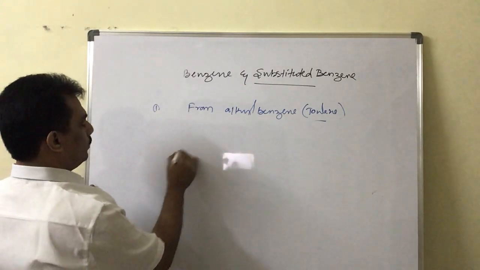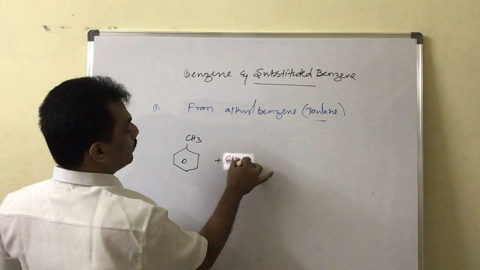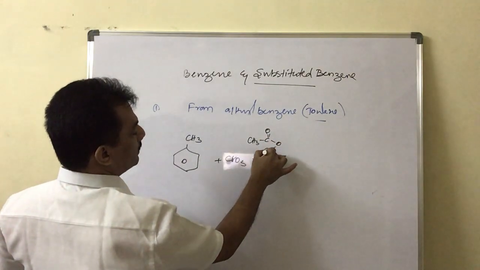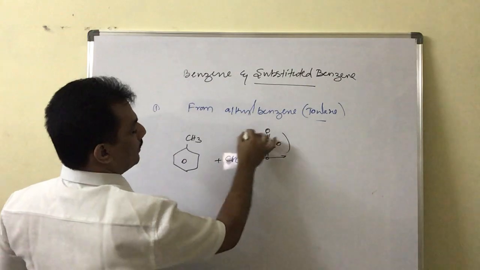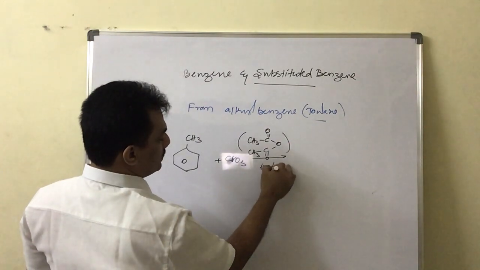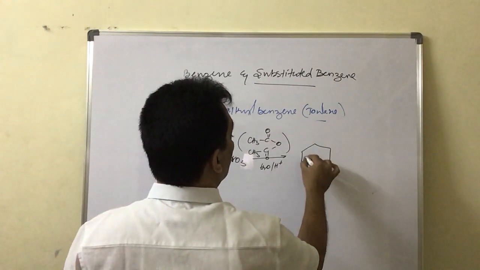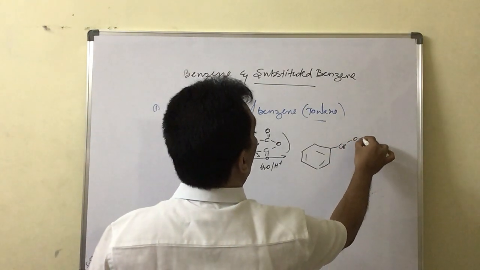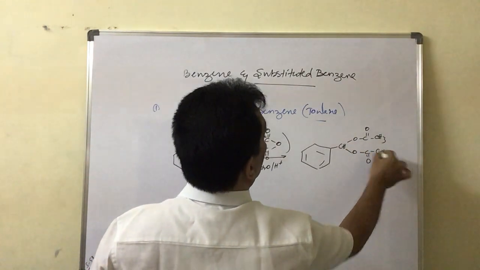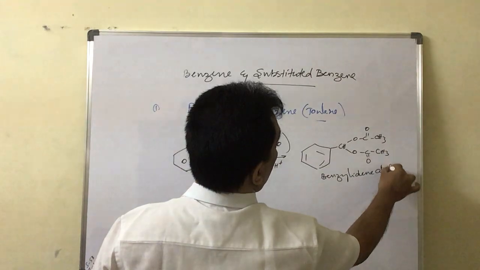Here, when toluene is treated with CrO3 and acetic acid anhydride, followed by hydrolysis in acid medium, first of all it is converted to benzylidene diacetate, like this, CH(OCOCH3)2. Benzylidene diacetate is formed first of all.